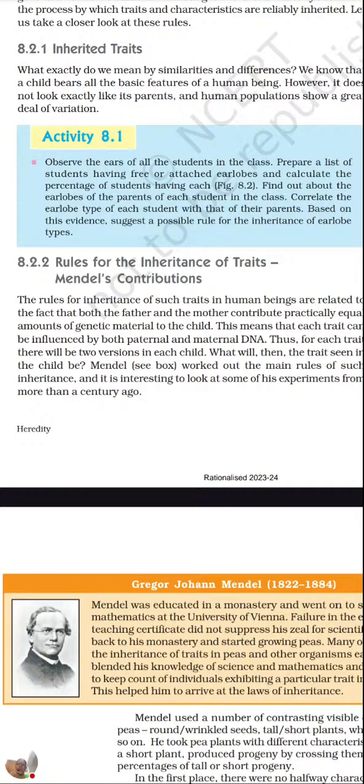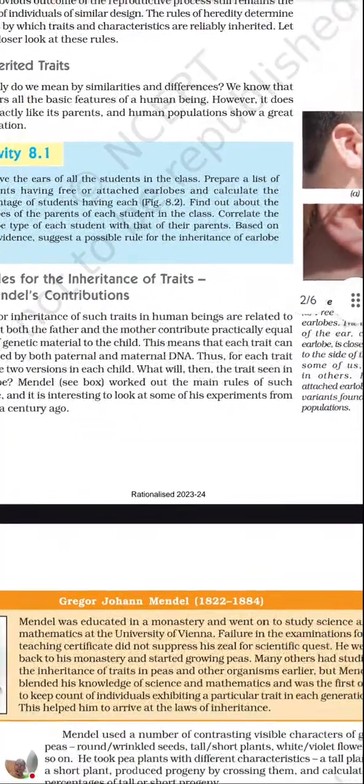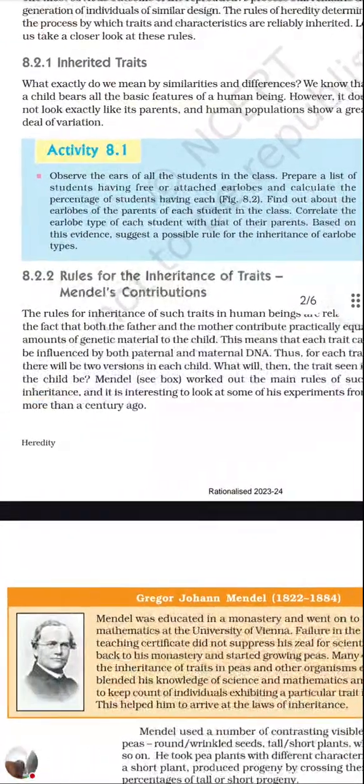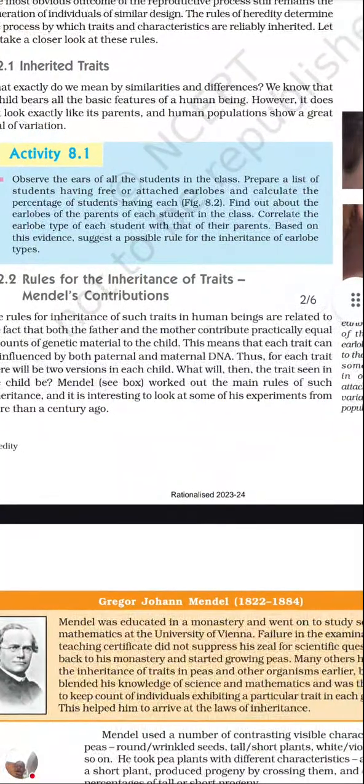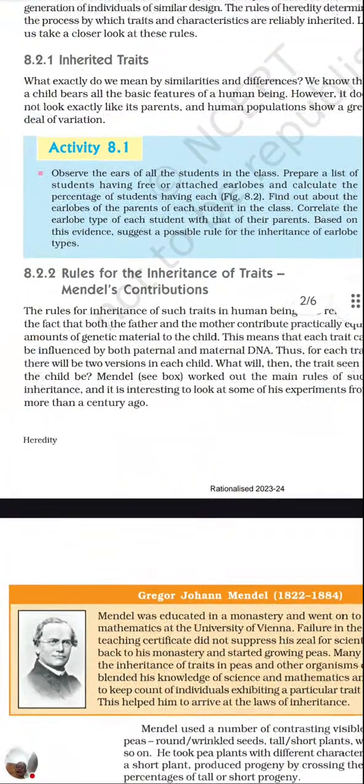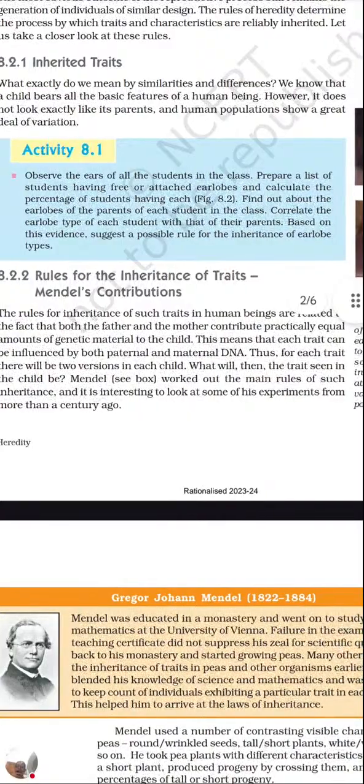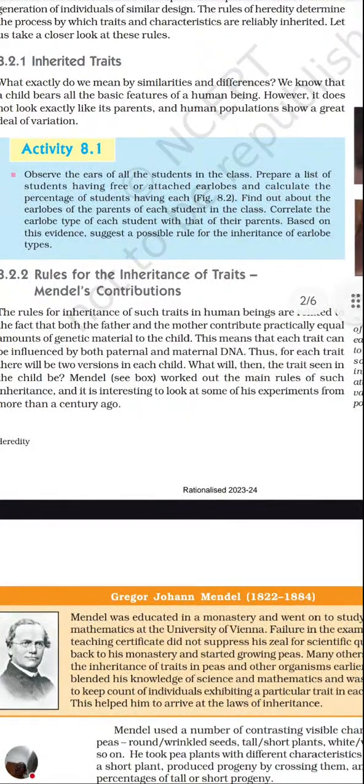The rule for inheritance of such traits in human beings is related to the fact that both the father and mother contribute practically equal amounts of genetic material to the child. So here, the main thing is how the chromosomes are being distributed. The nucleus contains chromatin material.